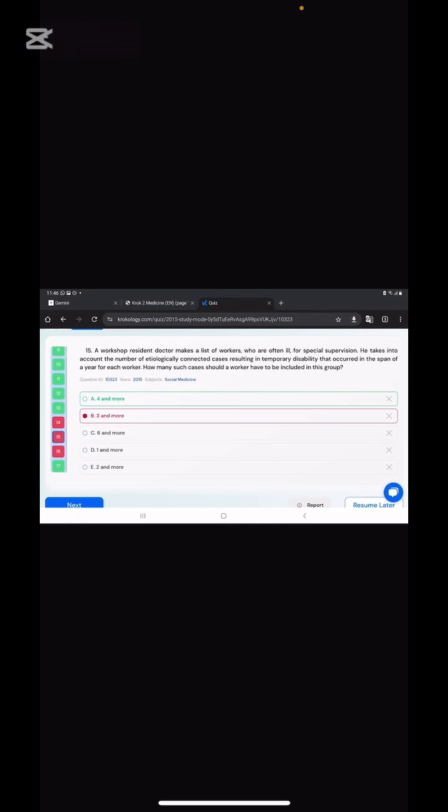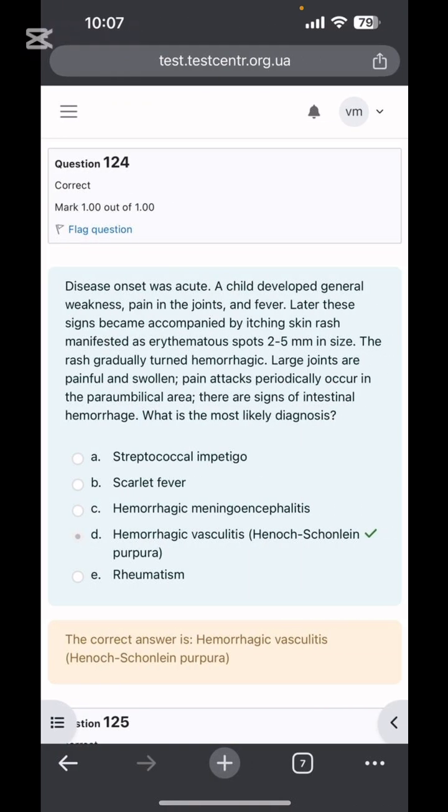So they are having the case of temporary disability. Please remember about it. If they are talking about temporary disability, the case should include the severity. So 4 is the ideal typical answer. The patient should fall ill at least 4 times or more, so that we can classify him in the temporary disability category. Please remember this atypical question.